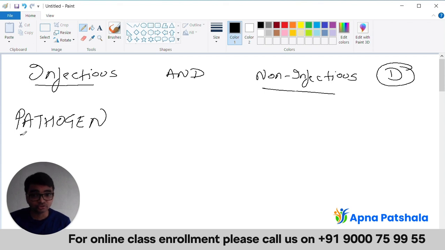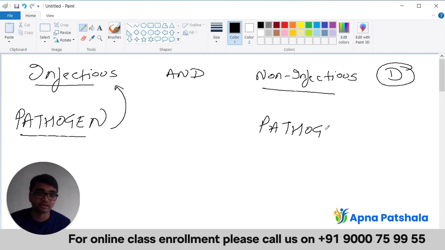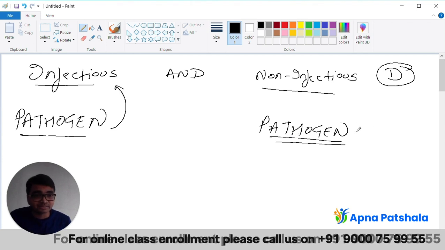A pathogen can cause a disease which is infectious, and non-infectious diseases, on the other hand, cannot be included with a pathogen. That means that non-infectious diseases do not require a pathogen to be caused.